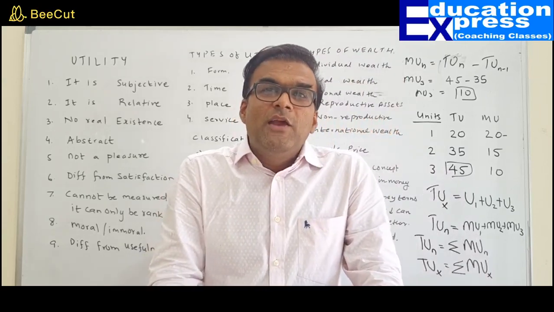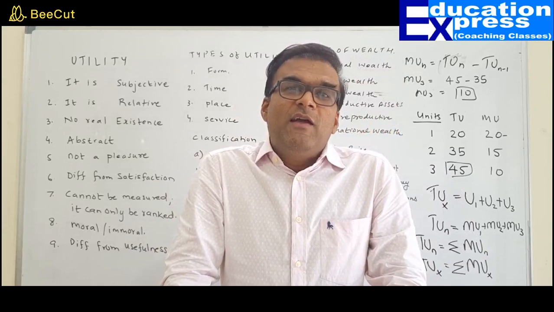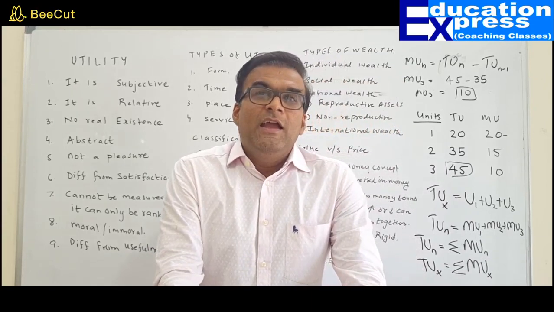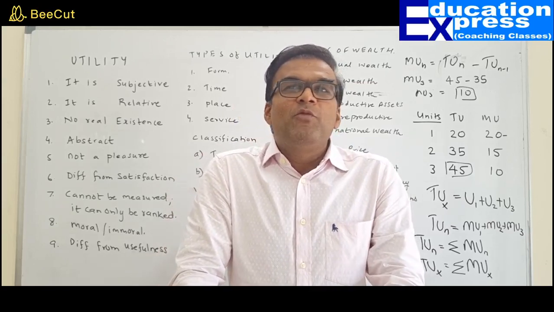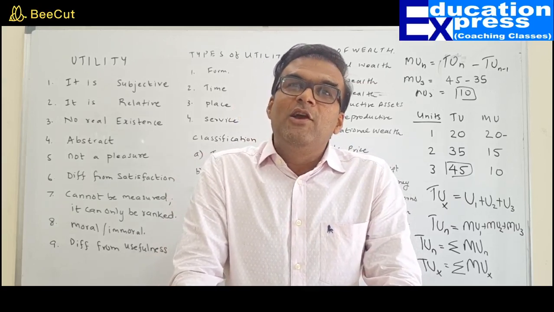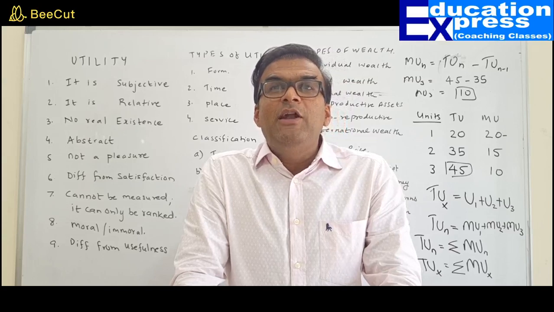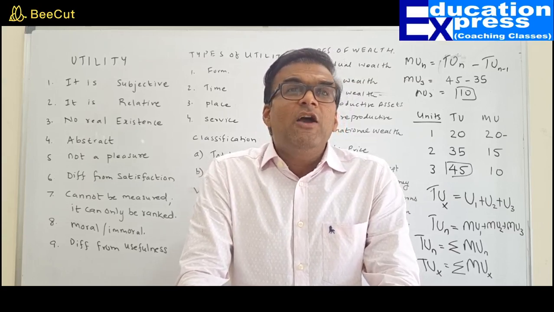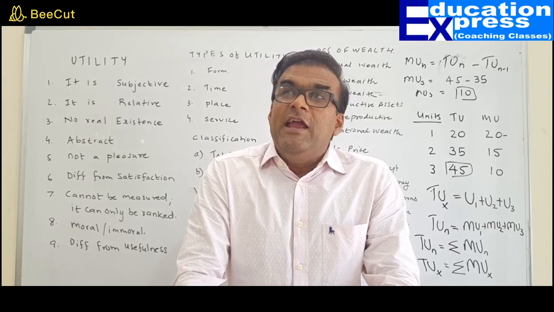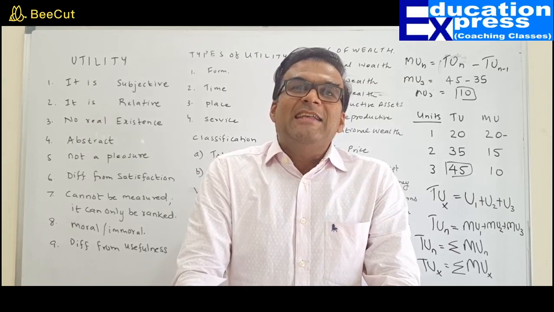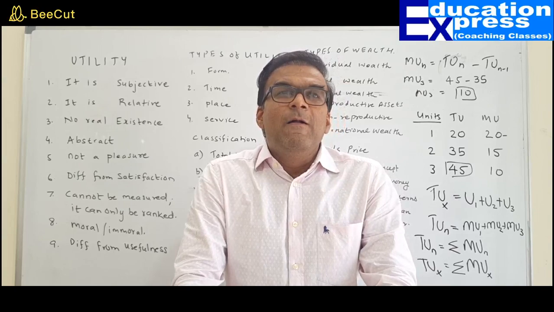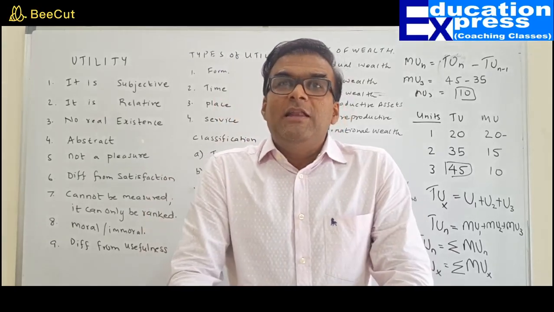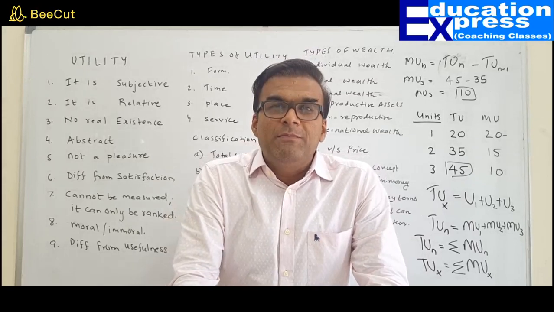But that cannot be included in the national wealth because that money does not belong to the government. It belongs to the people who have deposited money with the government. So it is the liability of the government to repay them. So while finding out the total wealth, we take into account total assets minus the total liabilities. Total liability means all the money that the government owes to the people.